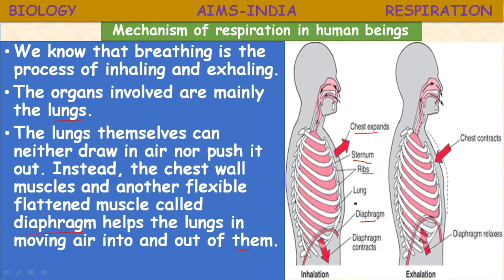During expiration, the chest contracts, so the ribs also decrease in size, then the diaphragm relaxes and goes back to normal position. So internal air pressure increases, and due to that the air rushes out.